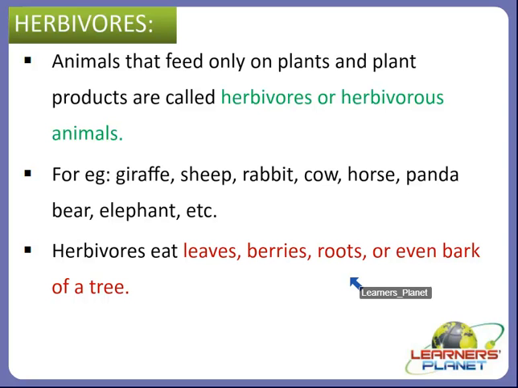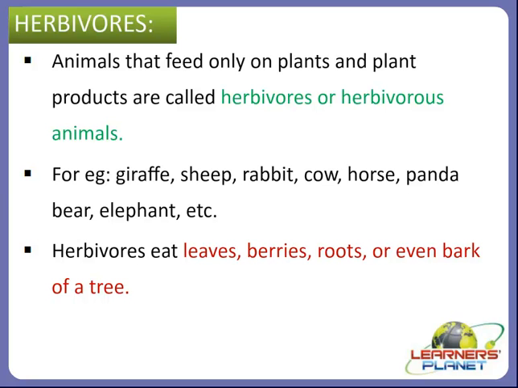Herbivores usually need to eat often during the day in order to have enough energy, like we eat. So animals like herbivores also need energy, and they need such type of food to stay alive.